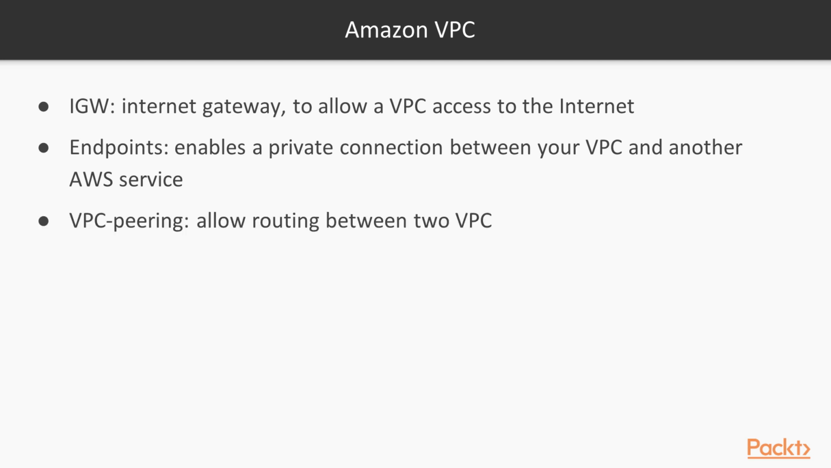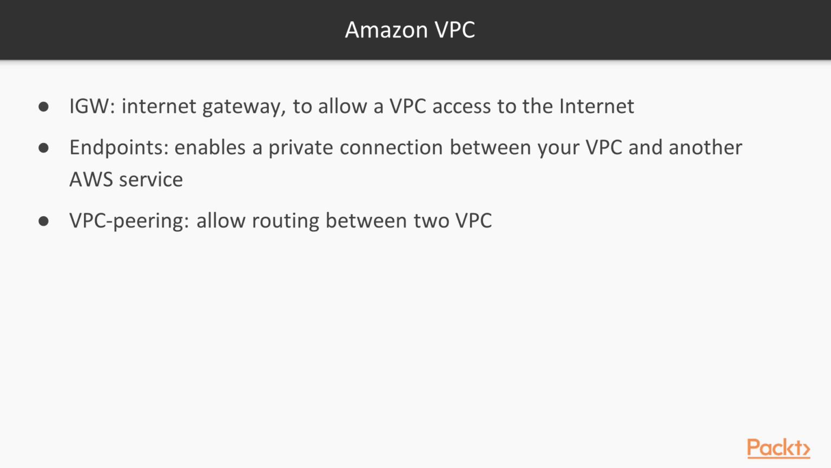VPC peering is when you allow routing between two VPCs. So, for example, you have multiple VPCs and you want them to talk to each other. You need to create a peering between the VPCs, because remember, a VPC is a private network.